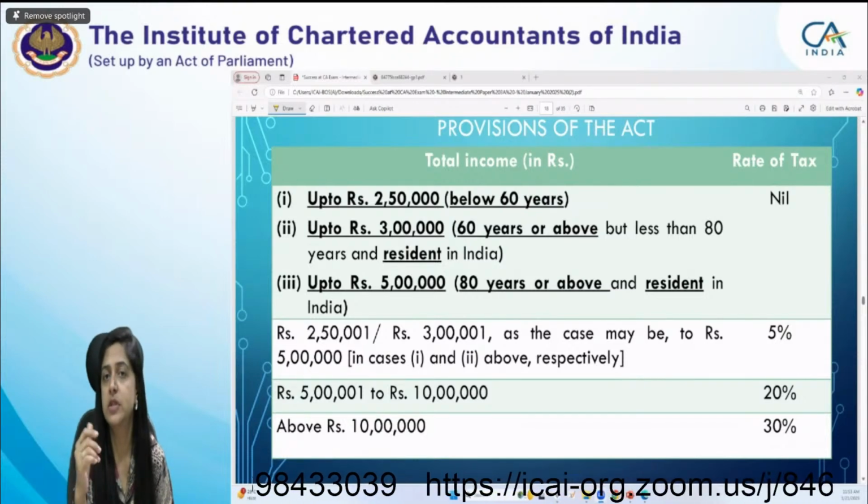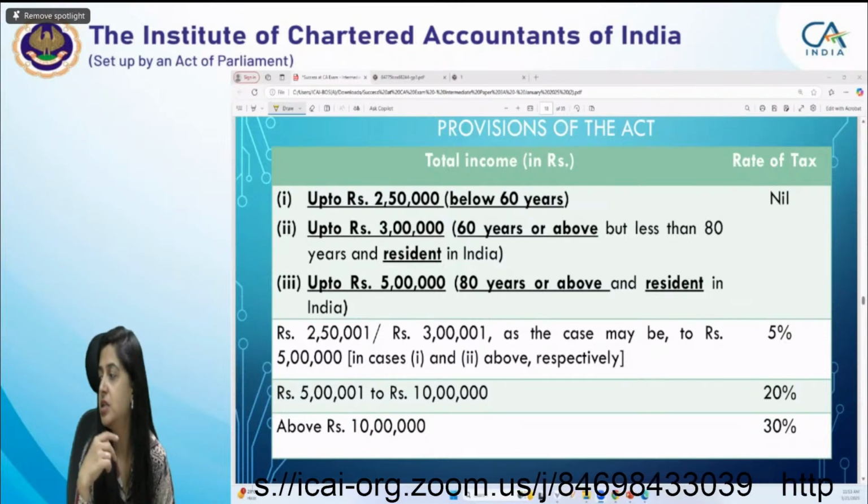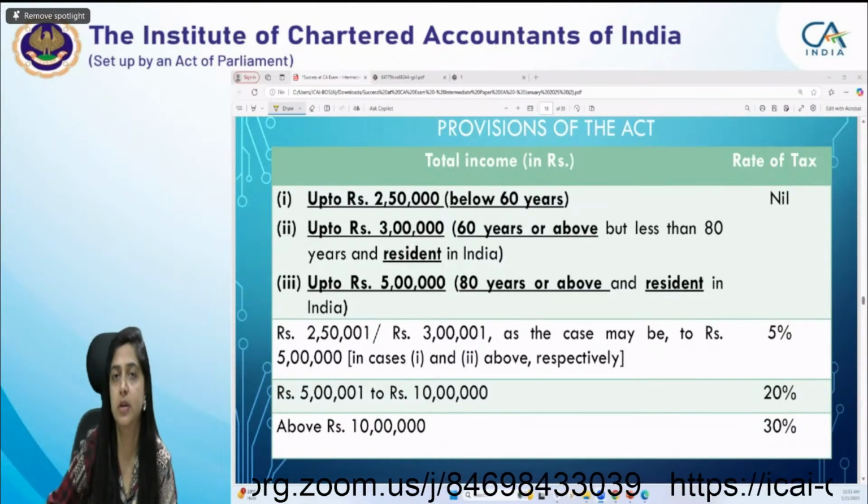So AMT provision. Students, first tell me when AMT is applicable, what are the conditions for AMT to apply?